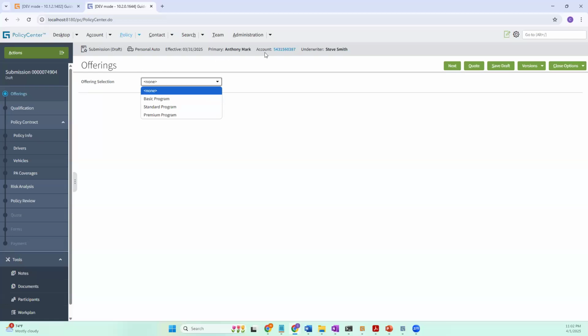Basically, when an insurance policy is being given, this is the offering. It's a basic program, or a premium program, or a standard program. What difference do you see in the pricing when you select these different programs? When you buy 24 karat gold, you pay a different price than for 18 karat gold, which is less than 24 karat. That's the layman understanding, okay?